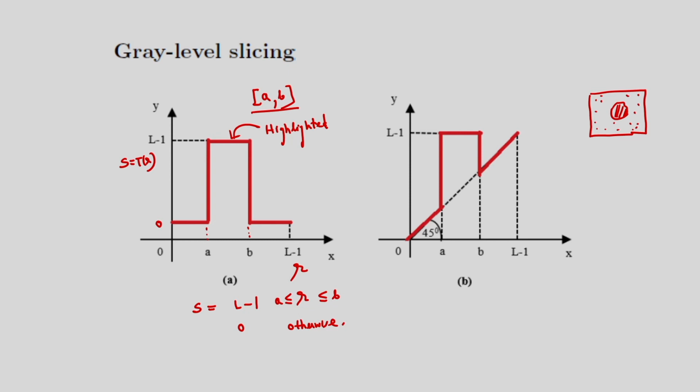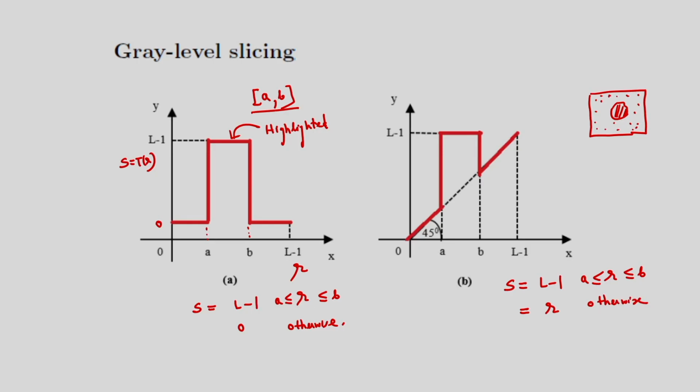In the second case I am showing another transformation. In this case what I am considering is the range from A to B that is highlighted, but the remaining intensities are not changed. So that means in this case I can write S is equal to L minus 1 corresponding to this range, the output is L minus 1, that portion is highlighted, but the remaining is not changed. Otherwise, S is equal to R.